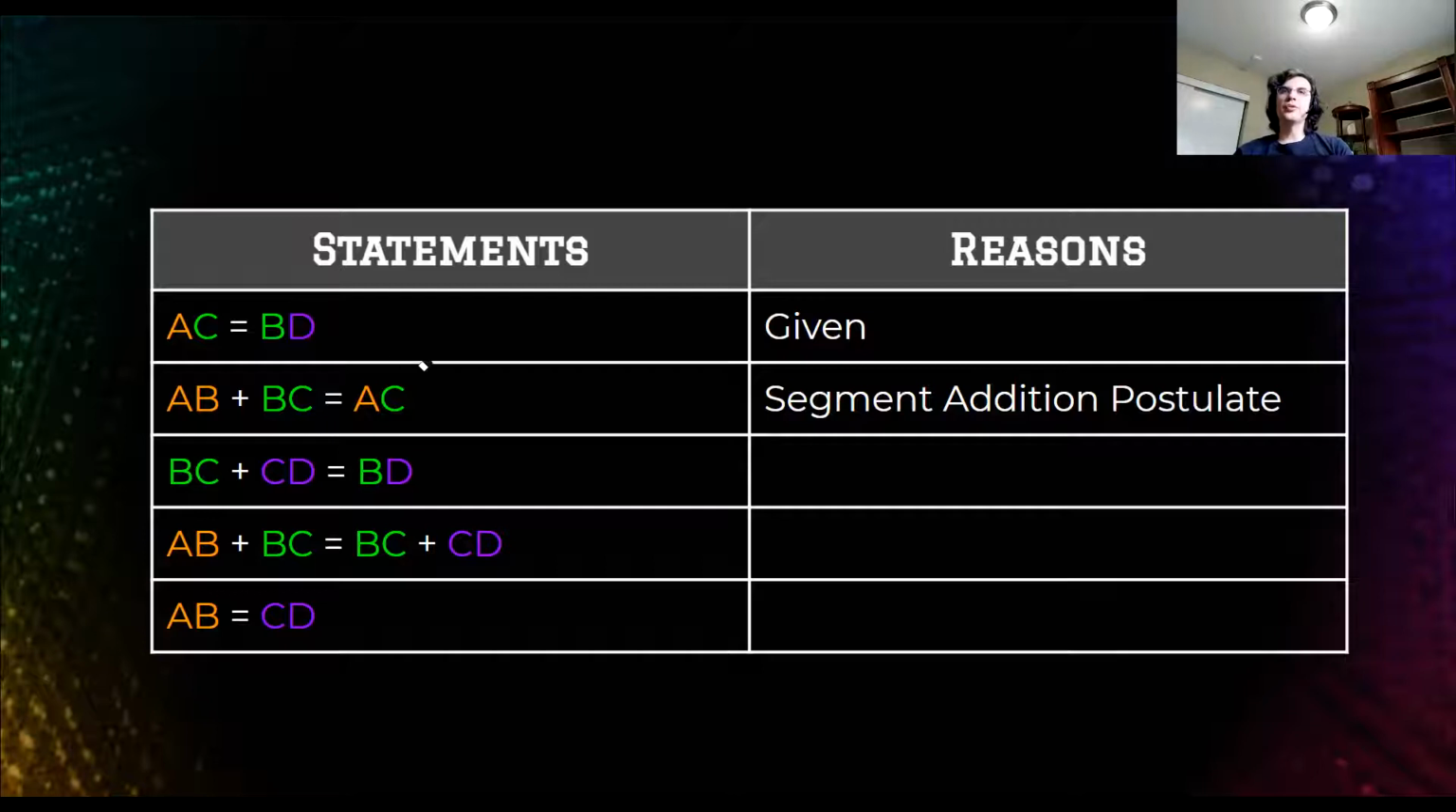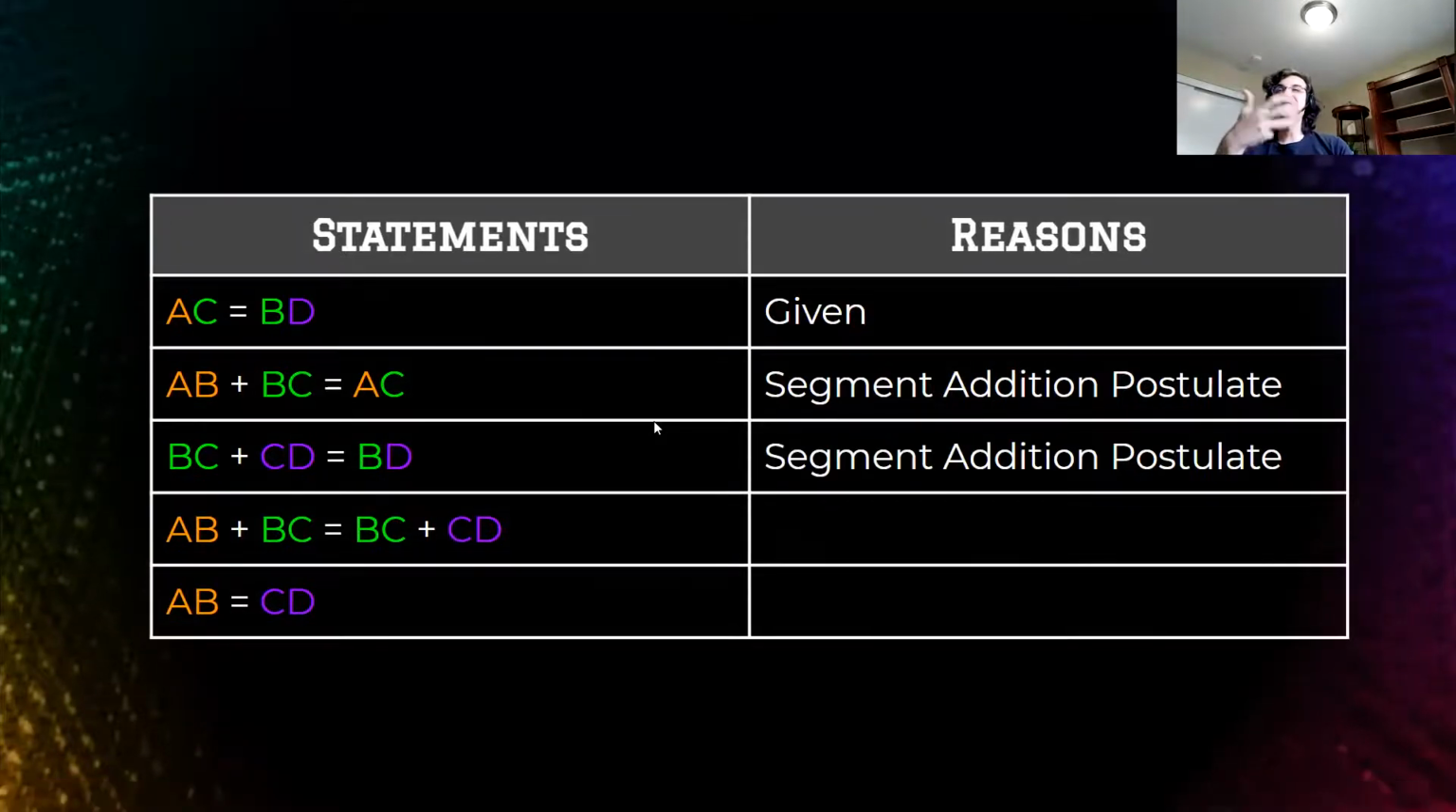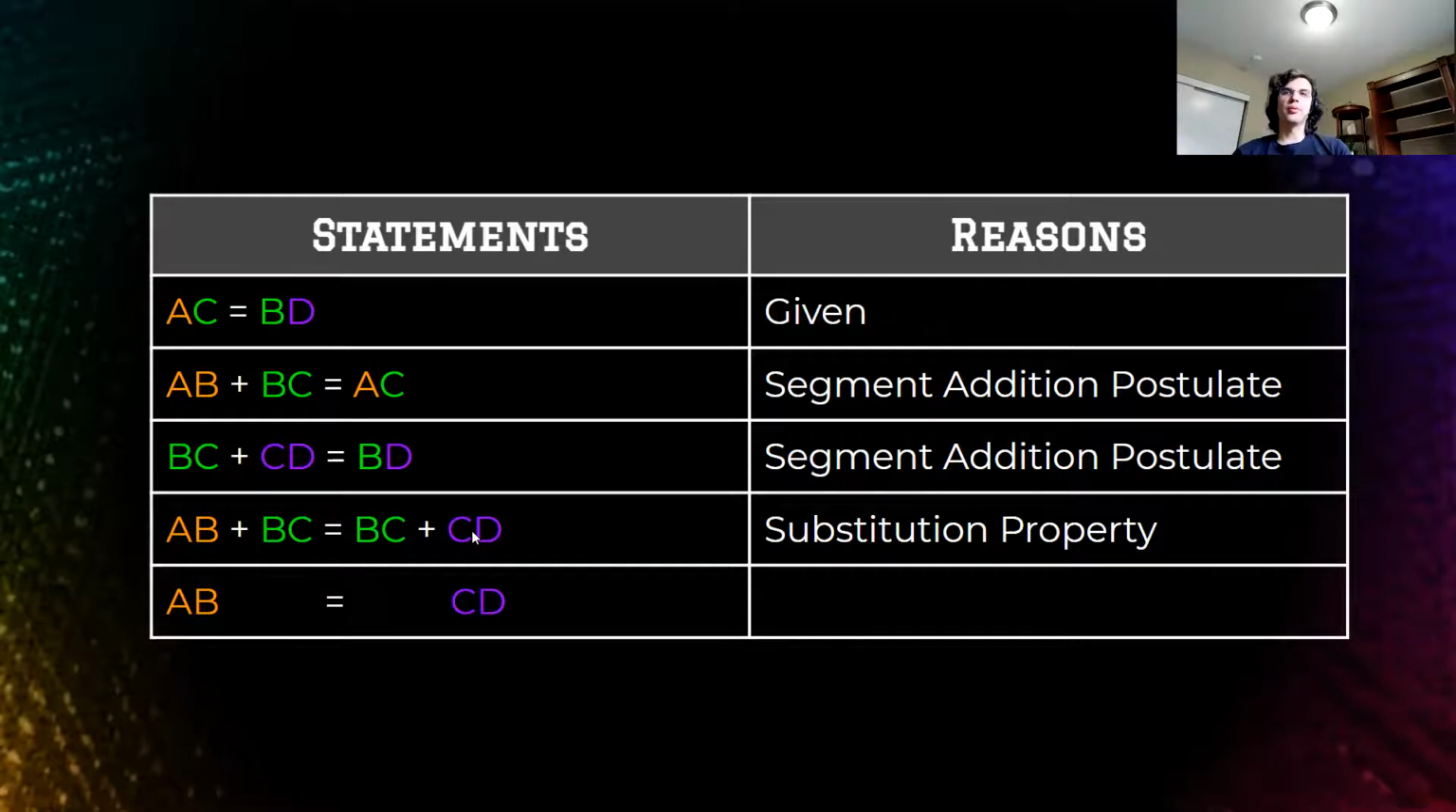The same thing is true for my next step, which is also the segment addition postulate, right? Because I've broken BD down into BC plus CD. So what happens next? How do I get this AB plus BC equals this BC plus CD? That is the substitution property, right? Notice that AB plus BC equals BC plus CD.